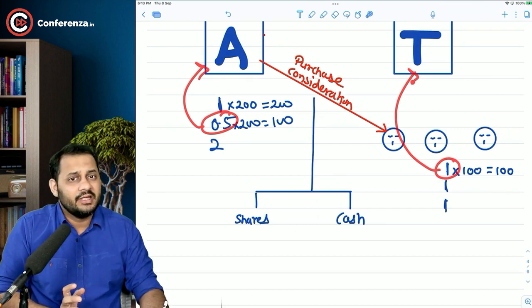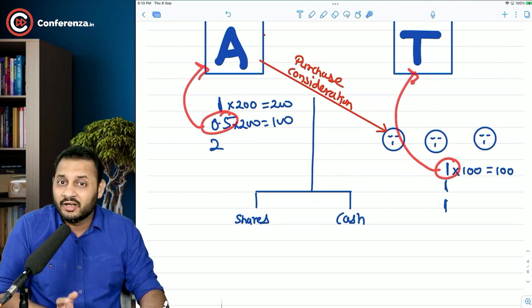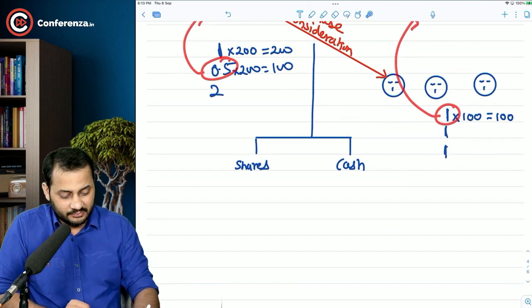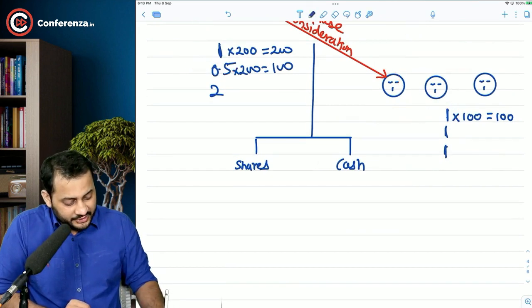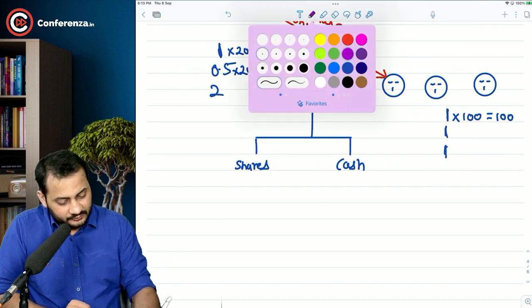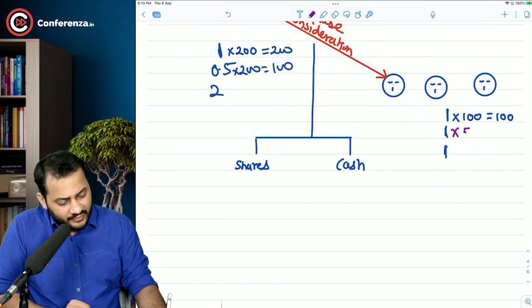The basis can be any other factor as well, like earning per share. Let's take an example. Let's say the earning per share of the target company is 5 rupees.